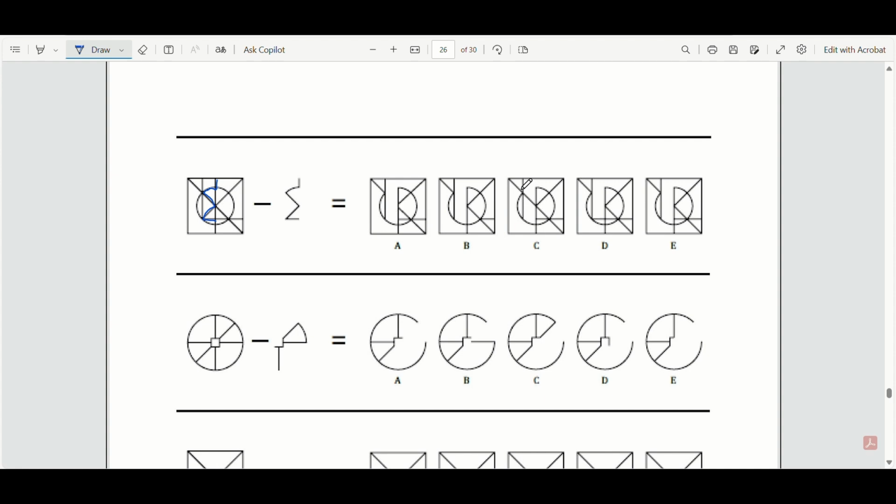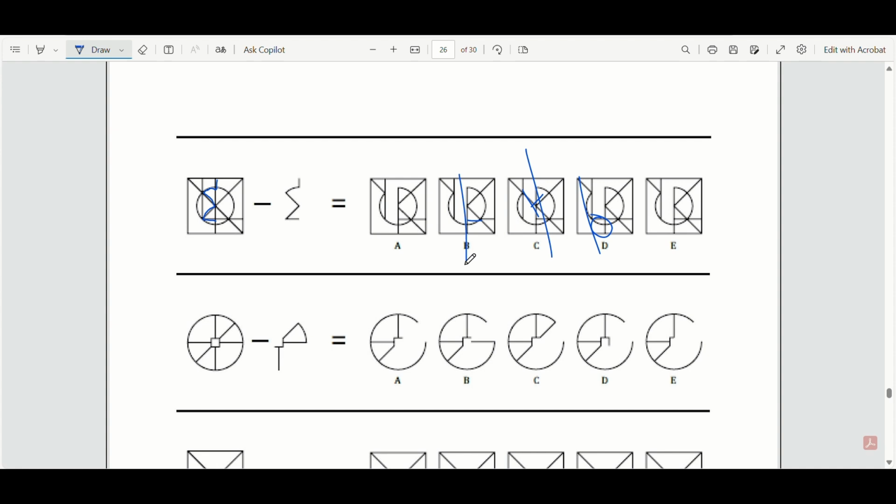So this one is obviously wrong. It's got a line down there. And this one's also got this line still here, so I can cancel both of these out. Now the only difference between E, B, and A is you can see this is missing a line here, so I can cancel it out.